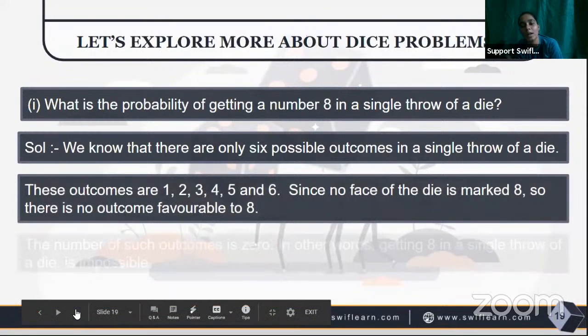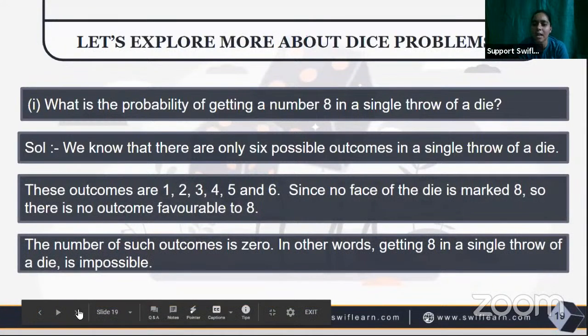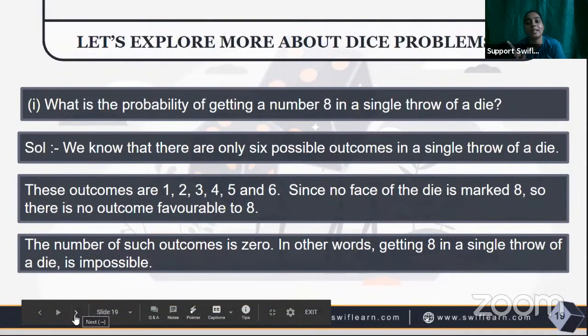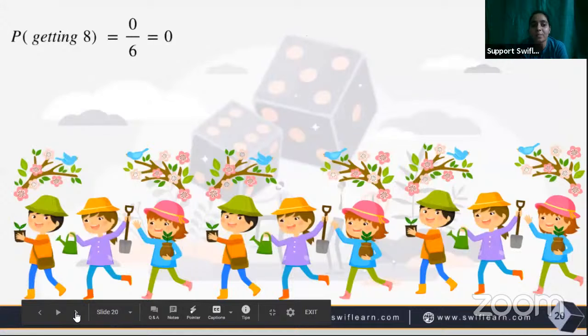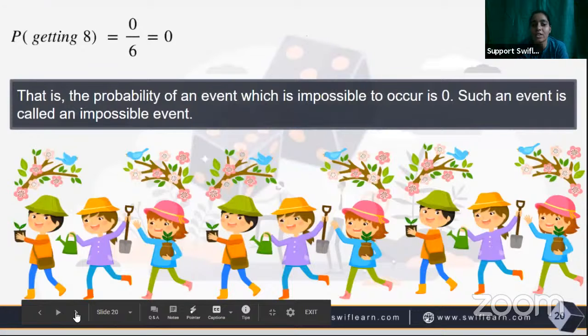It will lie between 0 and 1, and it will be 0 because we are not getting 8 in a single throw. Yes, we will get 8 in a double throw if we get 6 one time and 2 the other time, or 5 and 3. But in a single throw, it's not possible. So here P of getting 8 will be 0 by 6 equals 0. So the probability of an event which is impossible to occur is 0. Such an event is called an impossible event. It can't happen. We are not getting 8 in any way.